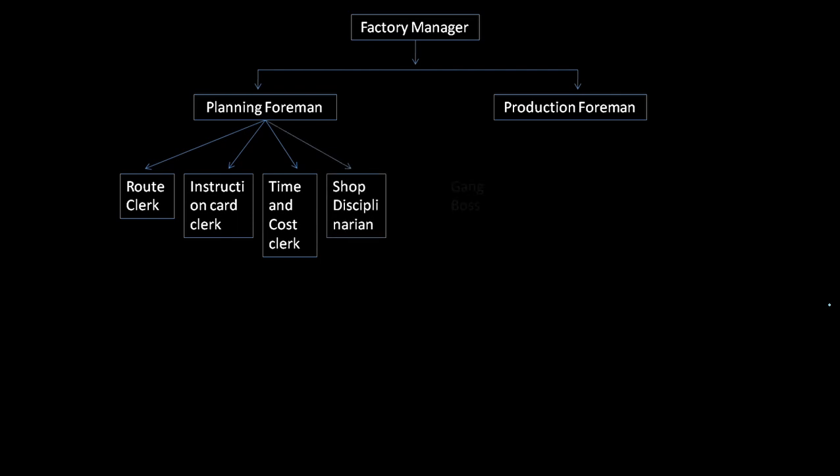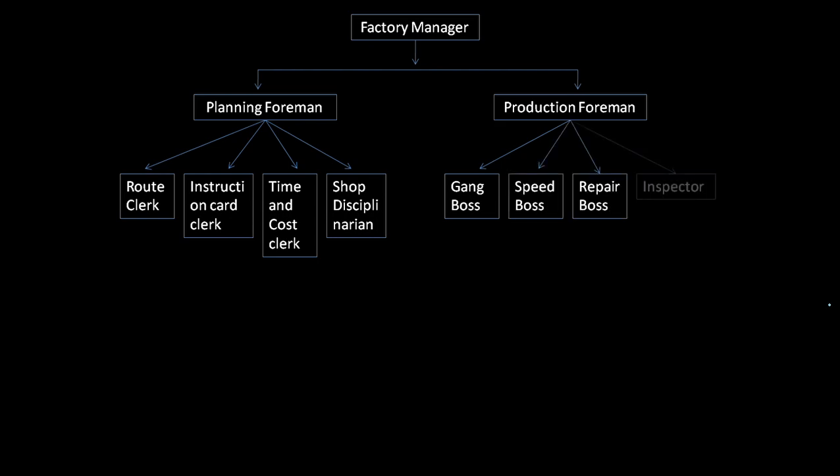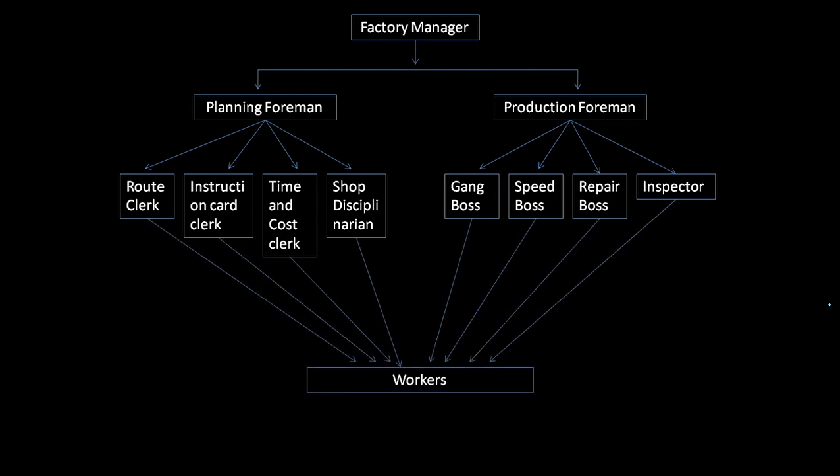And he divided the function of production under gang boss, speed boss, repair boss, and inspector. He said these are eight different categories where we need different experts. And all these experts are going to guide the workers so that they can achieve the work.